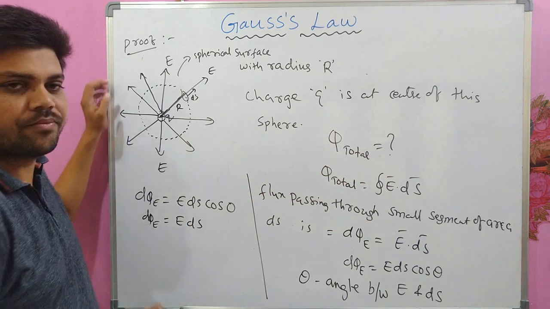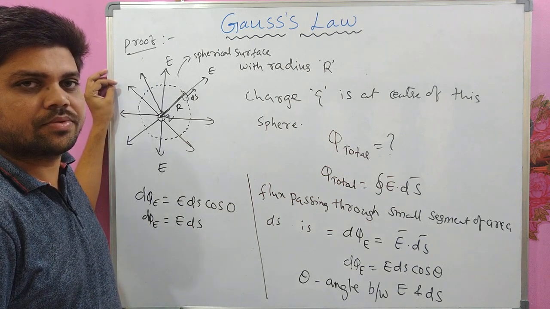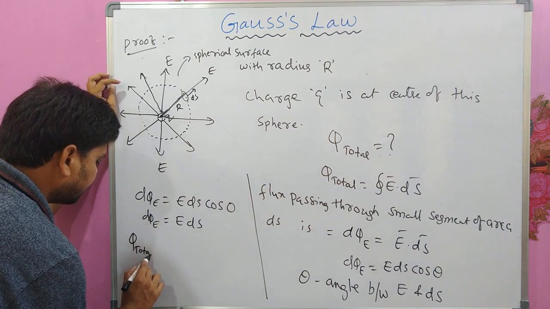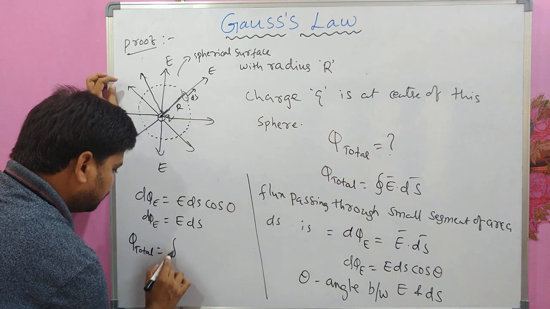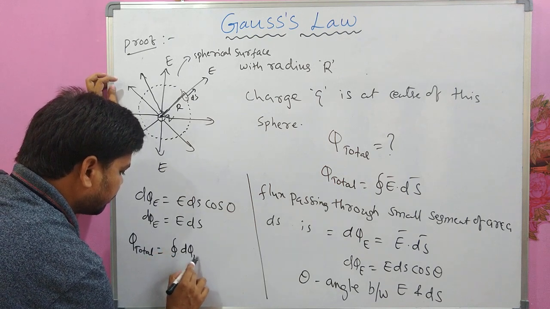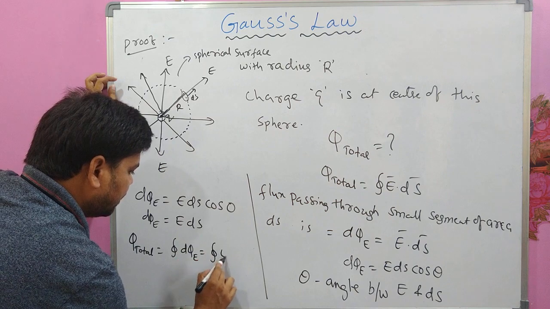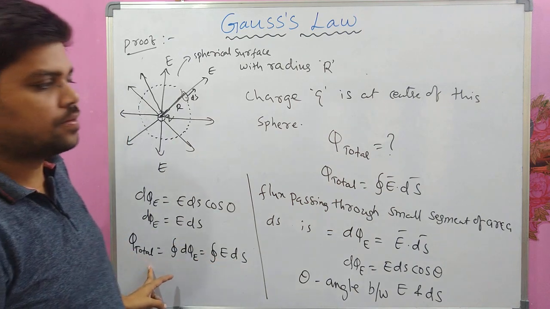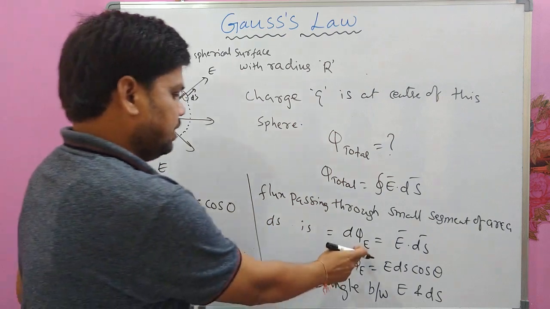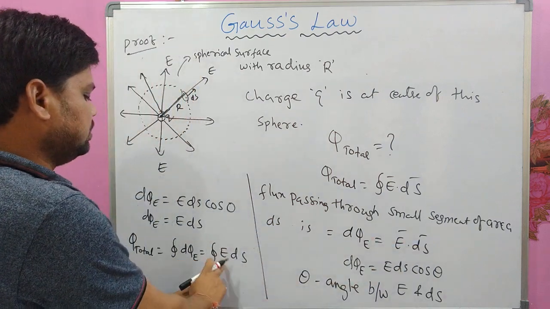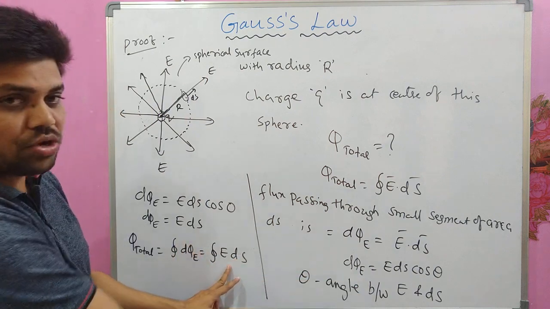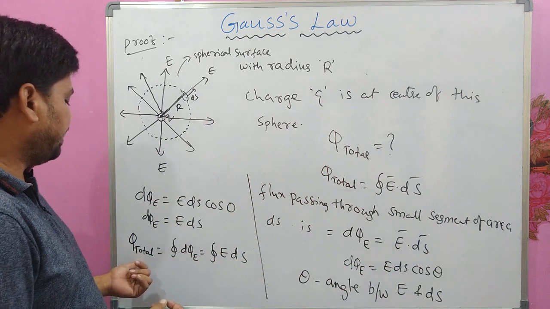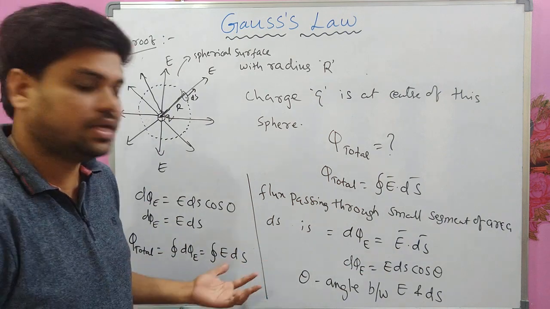Now if I want the total flux, I have to integrate this. d phi is nothing but E dot dS, which means E dS cos theta, and cos 0 is 1, so we have got phi total as integral E dS.